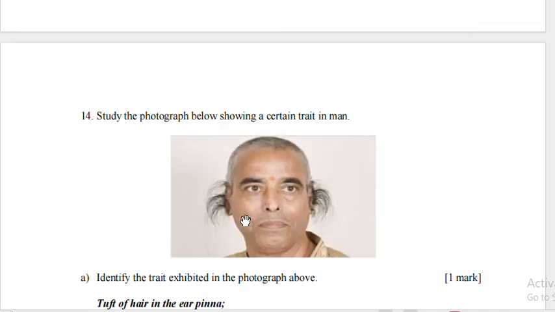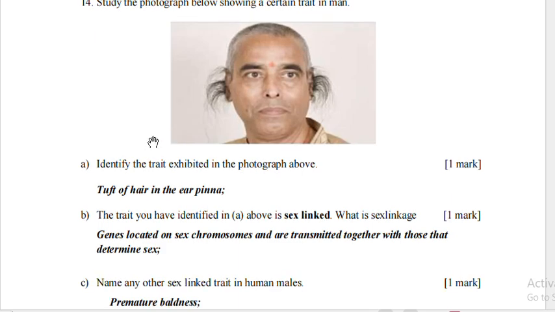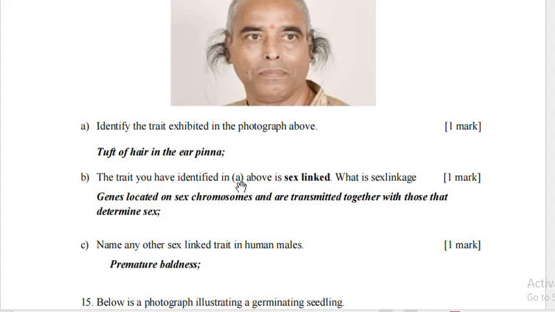Study the photograph below showing a certain trait in man. Identify the trait. As you can see, a tuft of hair in the ear pinna. That is the trait. The trait we have identified in A above is sex linked. What is sex linkage? Sex linkage: genes located on the sex chromosome are transmitted together with those that determine sex.